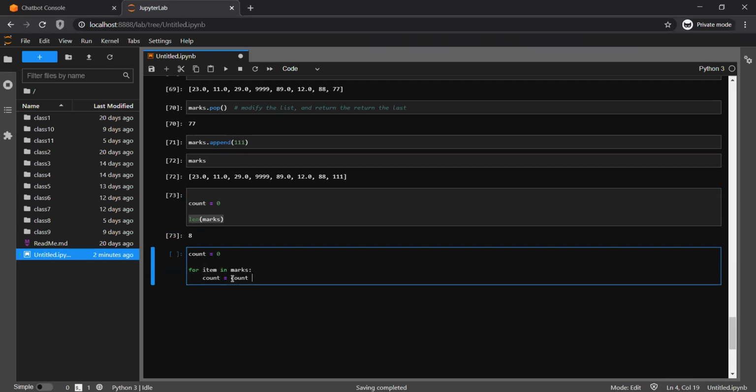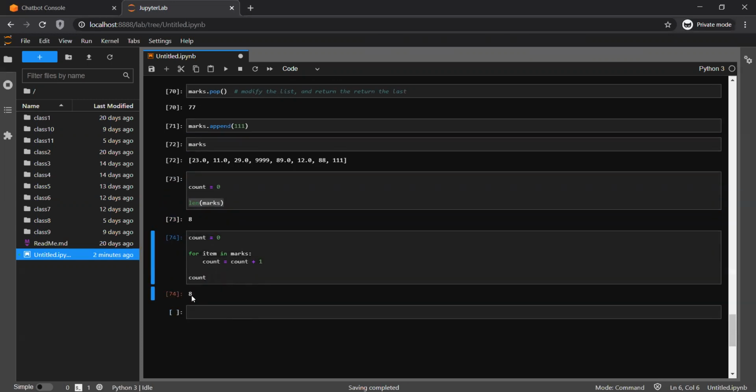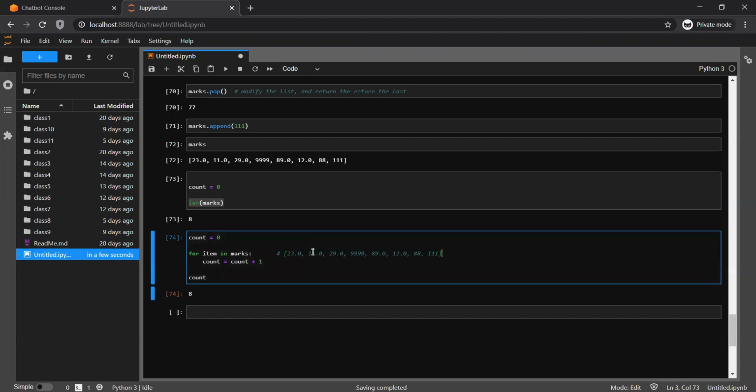Count plus 1. Now understand how this works. Here I'm going to print count. That is 8. How is it going to work? Count starts from 0. Let me quickly pick this and put it here. When the for loop starts, it picks one element at a time. So the very first element it picked here. Obviously I'm not doing anything with the element, forget about it, but I'm calculating this information. So what I am doing is count equal to count plus 1.